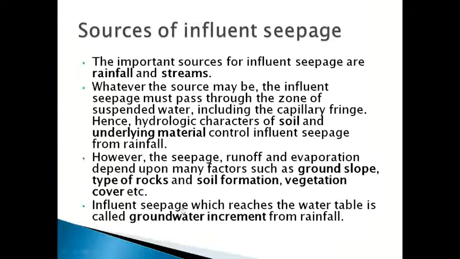Influent seepage which reaches the water table is called groundwater increment. Whatever water seeps into the ground will go directly to the groundwater table, the saturated zone. Because of this, the water table will come towards the ground surface. So this is called groundwater increment because of rainfall. So this is a source of influent seepage.